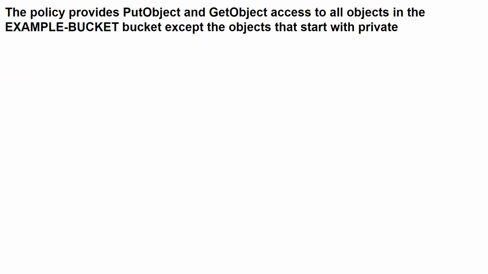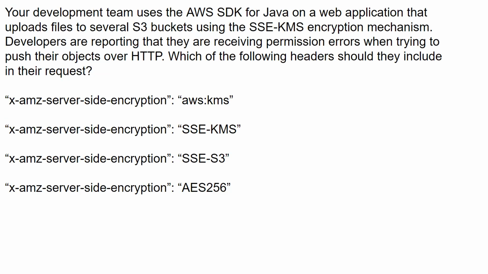All right. Your development team uses the AWS SDK for Java on a web application that uploads files to several S3 buckets using the SSE-KMS encryption mechanism. Developers are reporting that they are receiving permission errors when trying to push their objects over HTTP.